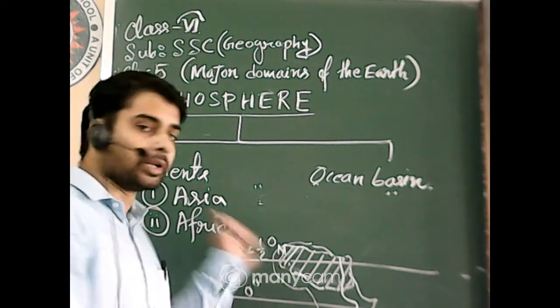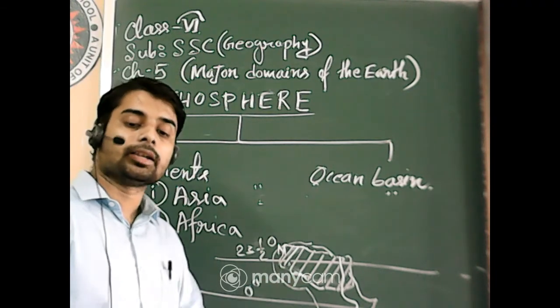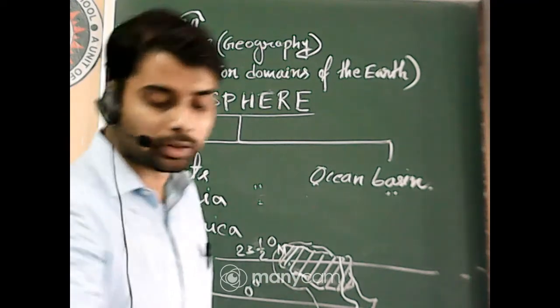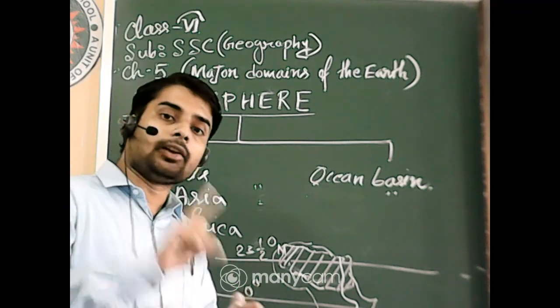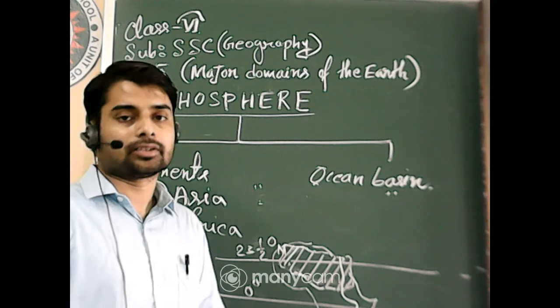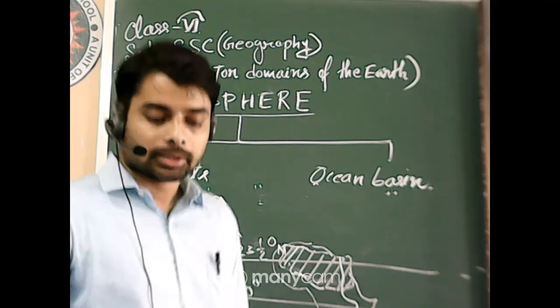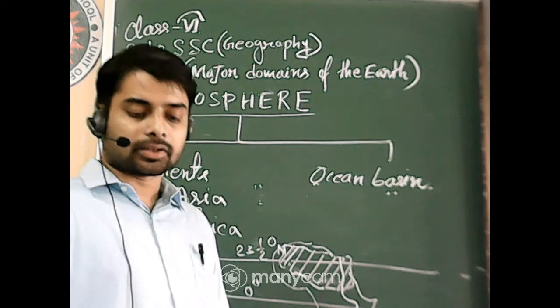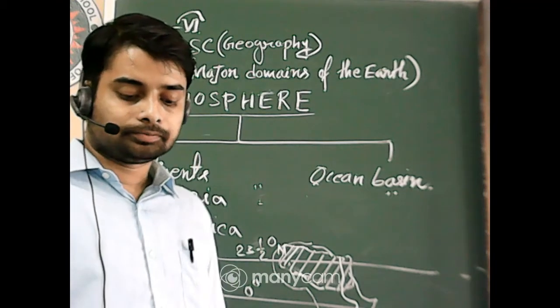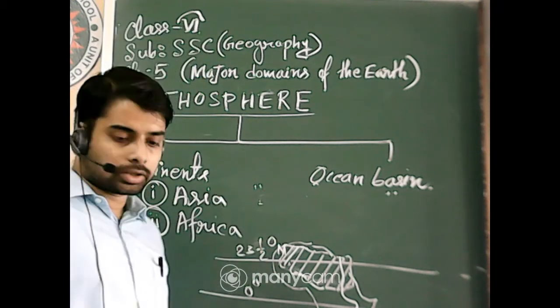Amazon is in South America. Okay, when we discuss South America, then I'll tell you about the Amazon. So remember, don't confuse. Nile is the longest and Amazon is the largest river. Okay, so both are different. And you will notice that the world's longest river is the Nile and flows through Africa. Okay, so this is about Africa.